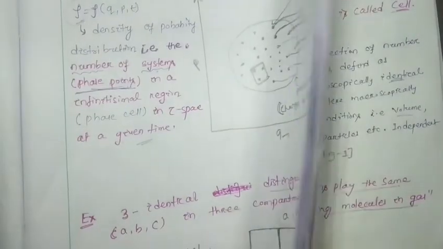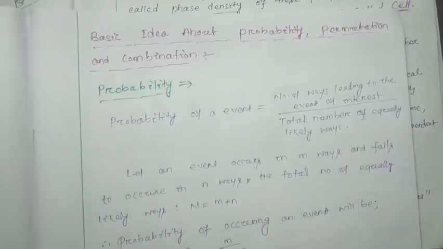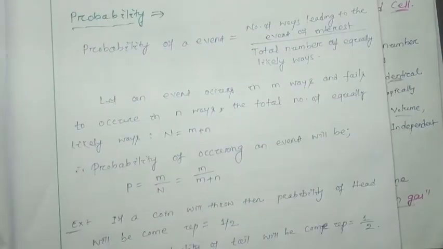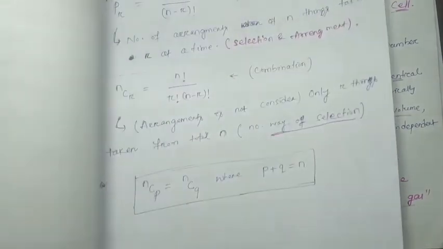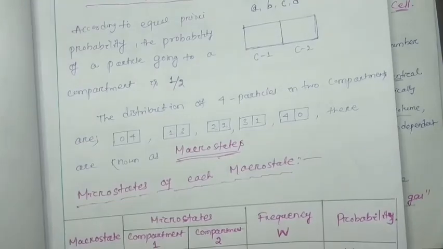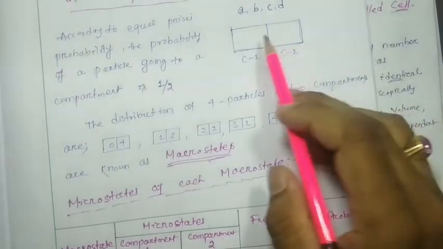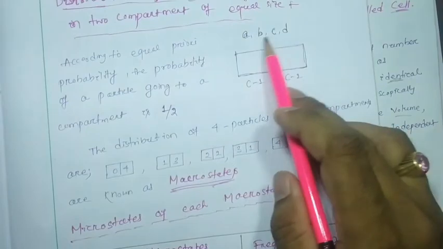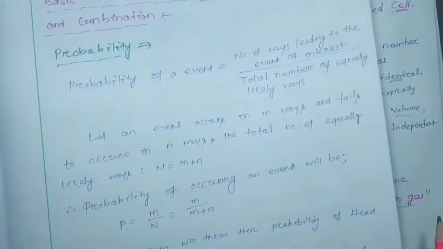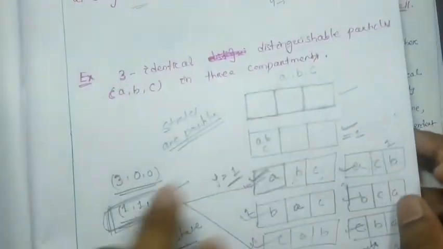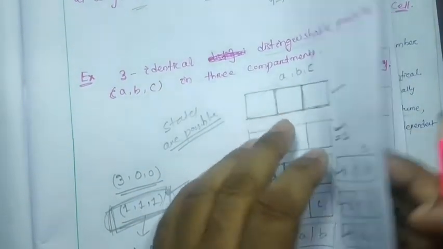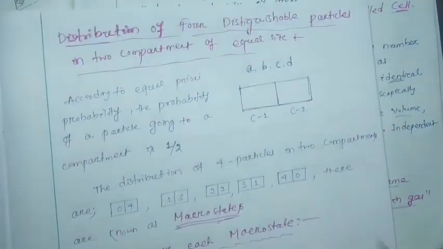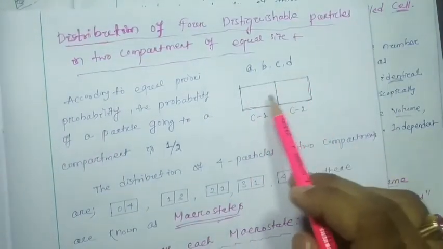Before we go for the detailed discussion about macrostate and microstate, with an example of 4 particles in 2 compartments, I gave one example, 3 particles in 3 compartments, and one example we have to discuss is 4 particles in 2 compartments.